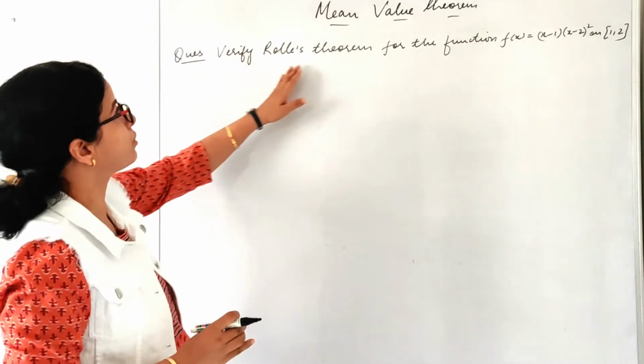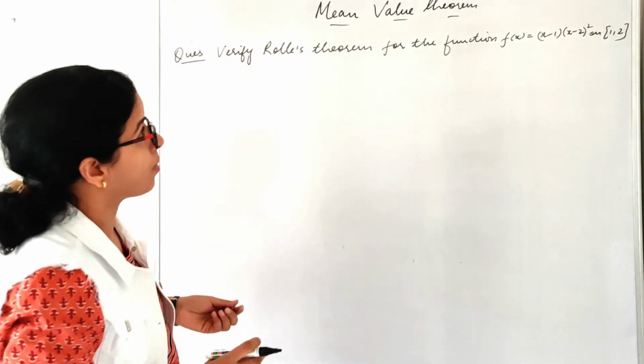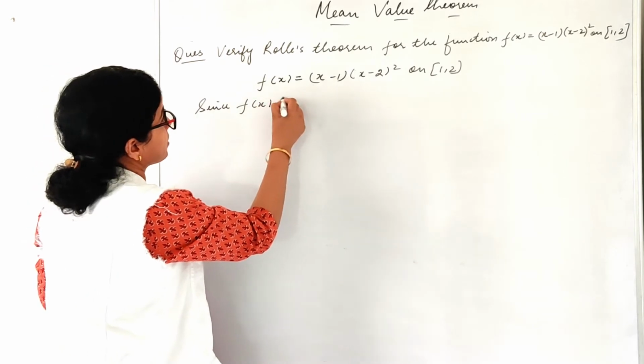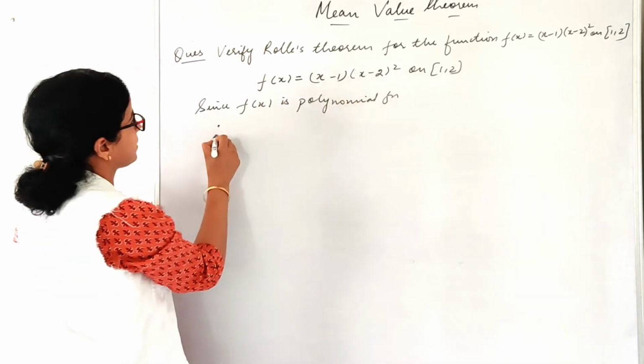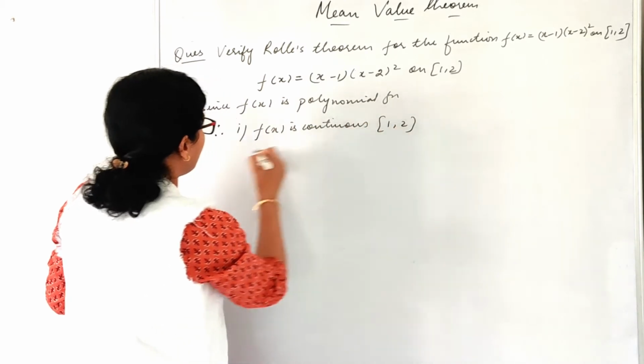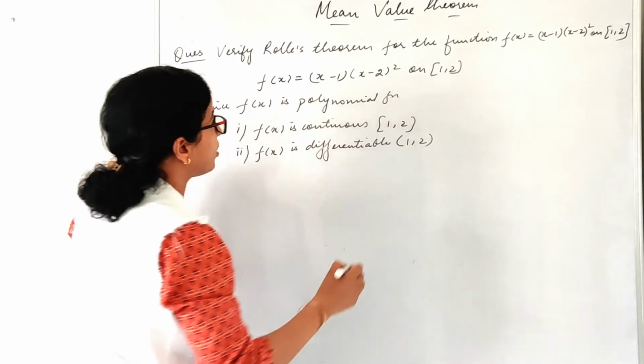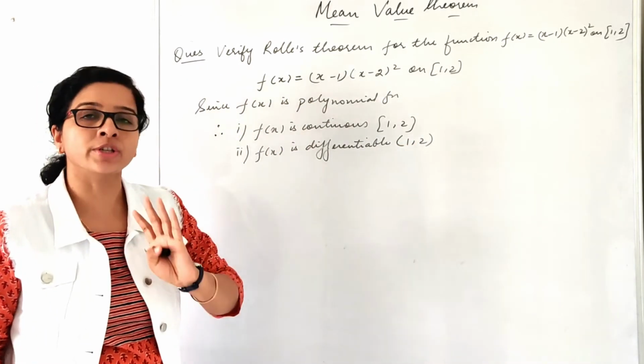See the question: verify Rolle's theorem for the function f(x) equals (x minus 1)(x minus 2) whole square on 1 comma 2. Since f(x) is a polynomial function, hence f(x) is continuous in the closed interval 1 comma 2, right? f(x) is differentiable in the open interval. See, polynomial functions are continuous and differentiable throughout.